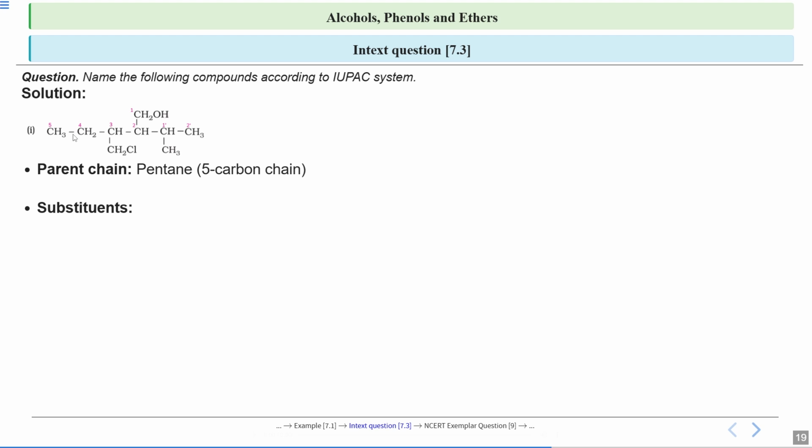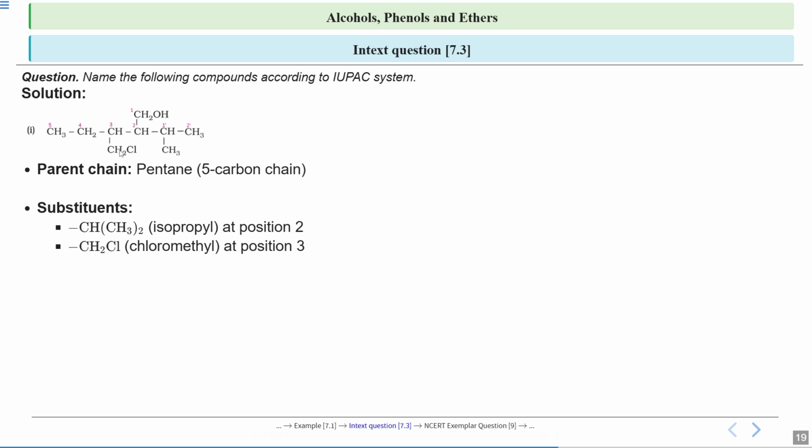Now let's see the substituents. On this second carbon, this isopropyl group is attached. See, this carbon to this carbon, a 2-methyl group is attached, so this is an isopropyl group which is attached to the second carbon. And on the third carbon, CH2Cl, that is chloromethyl, is attached. So these are your substituents.